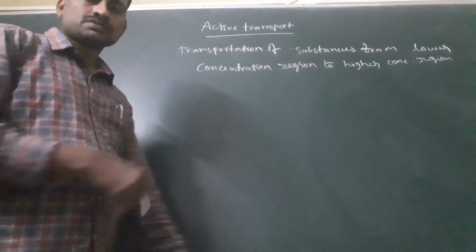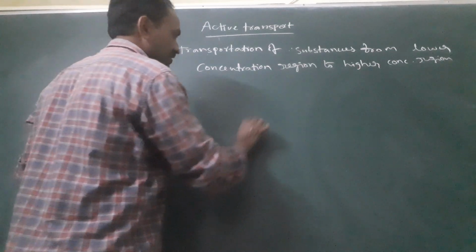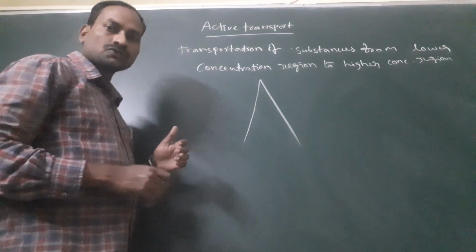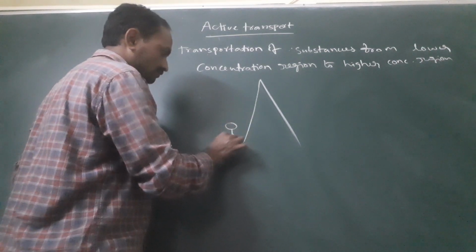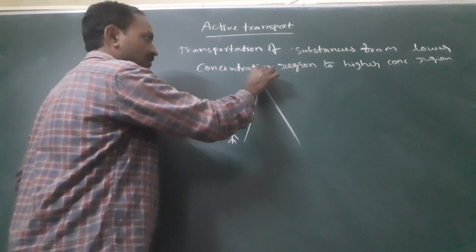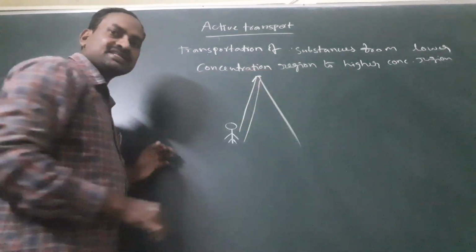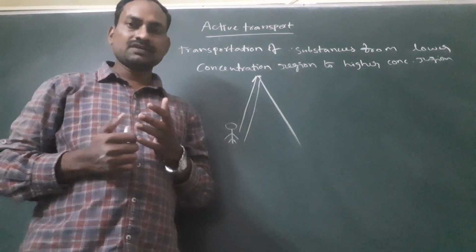Here, I will tell you one example. Suppose this is a mountain or hill. If you want to climb this mountain up to this place, you need some energy. Why?